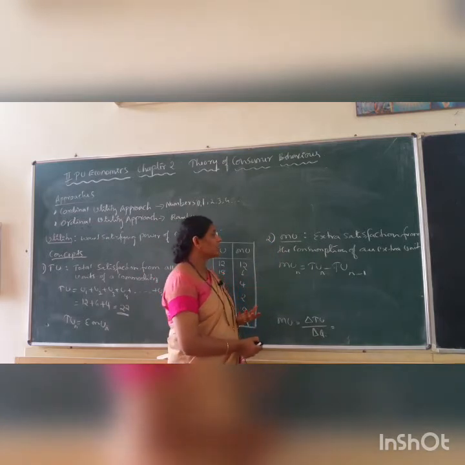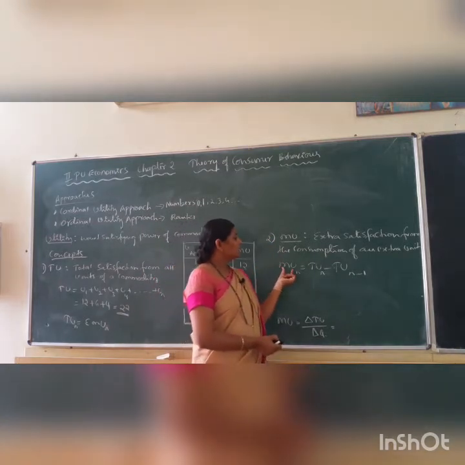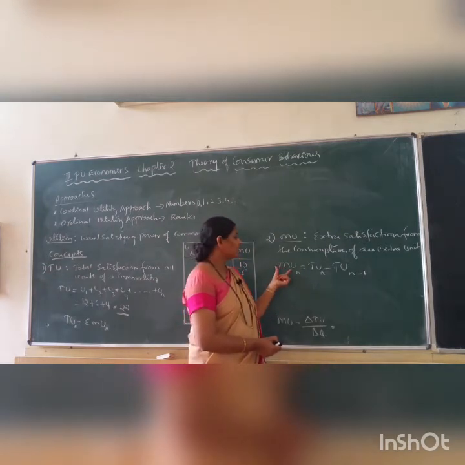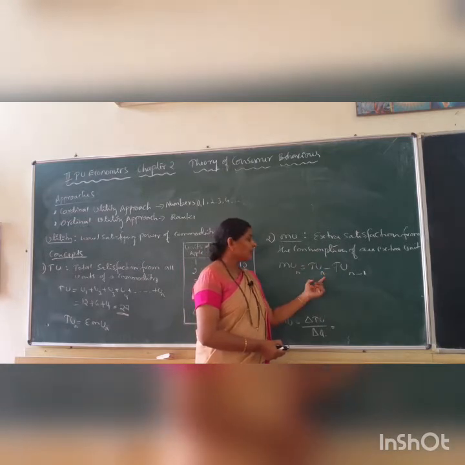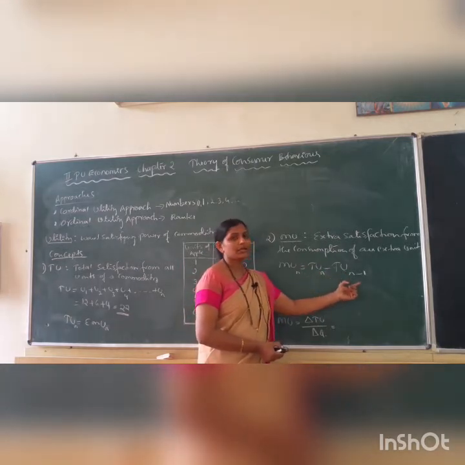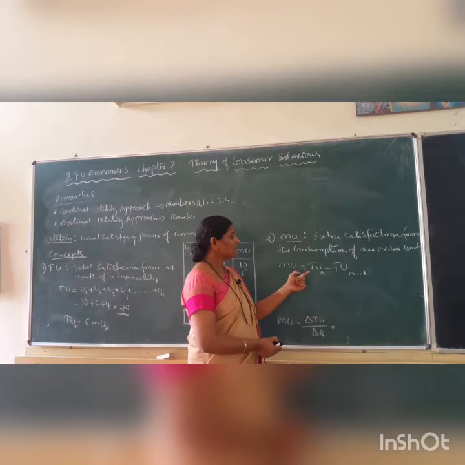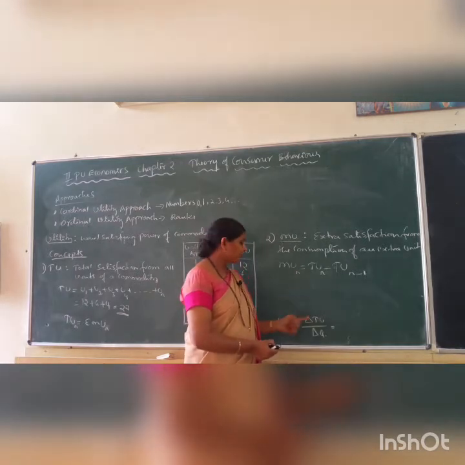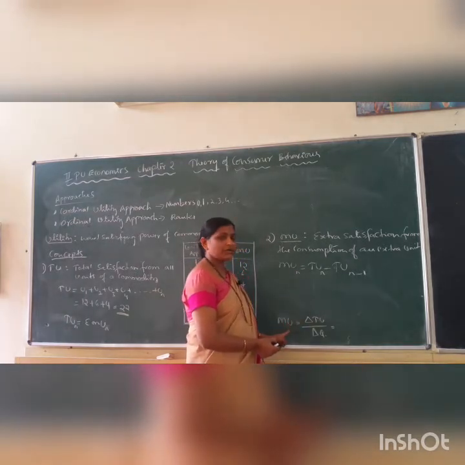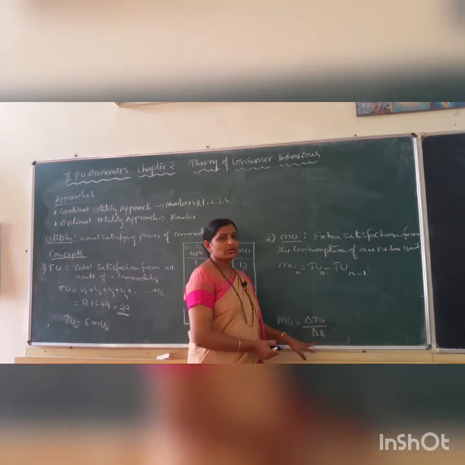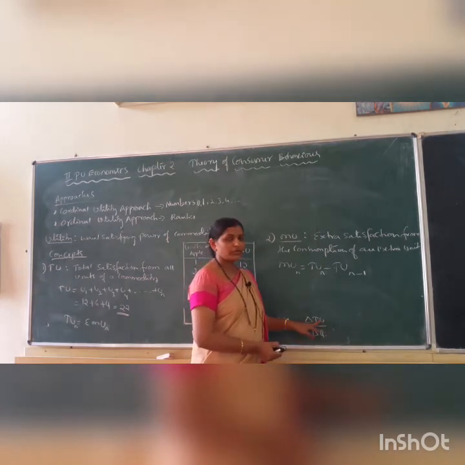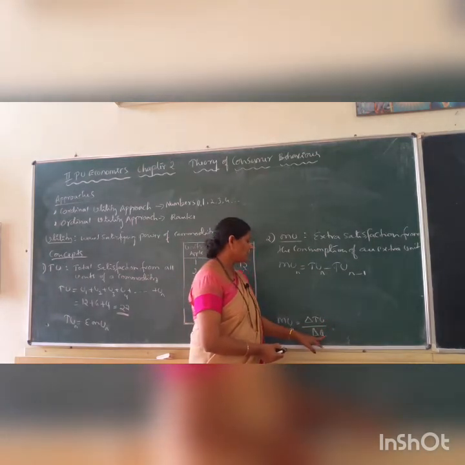Then how to calculate marginal utility? That is the formula. Marginal utility, also called marginal utility approach. Marginal utility n is equal to total utility n minus total utility n minus 1. This is one formula, and another formula to calculate marginal utility is delta TU, change in total utility, divided by change in quantity.